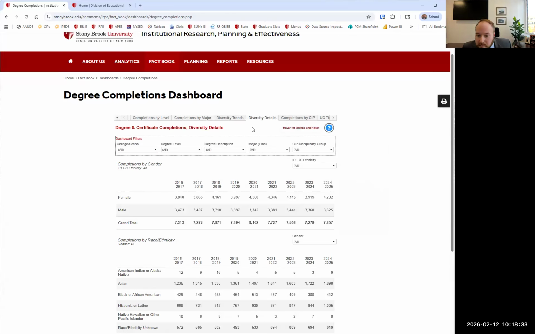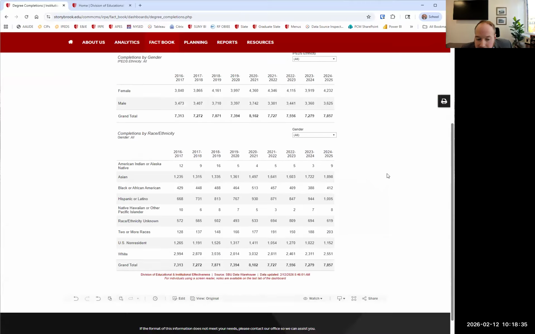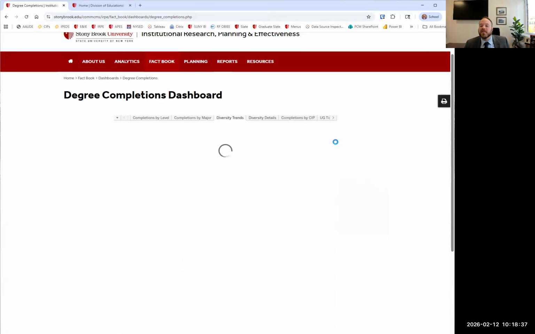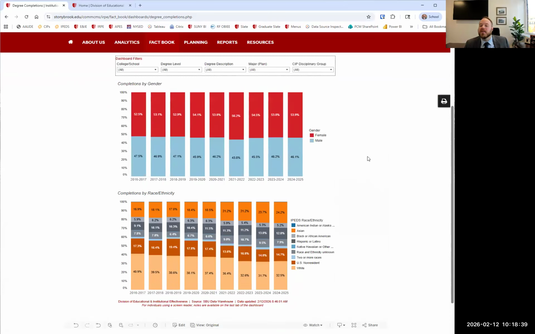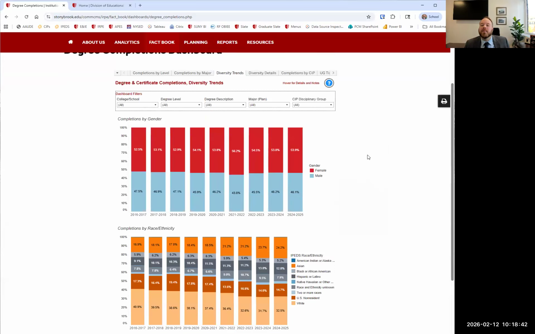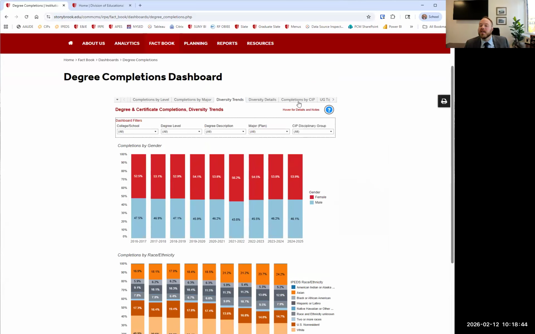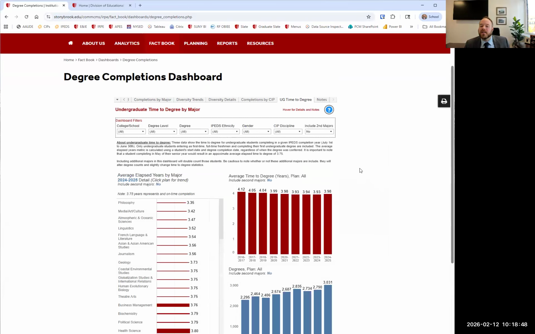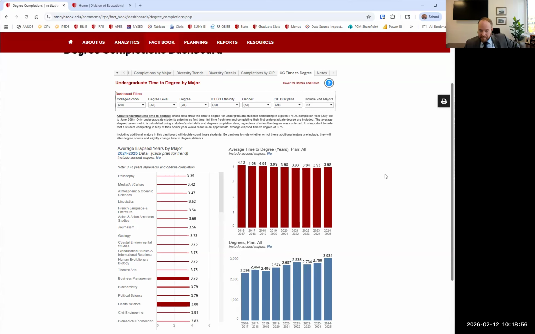No, sorry. That's the wrong tab. No, this is diversity details and diversity trends. I did not load the custom chart on this one, but if we need it, we will put it on there. So the piece that we've added, undergrad time to degree, is just looking at undergraduates. For now, we have other ways of looking at graduate students, but we started with undergrads here.